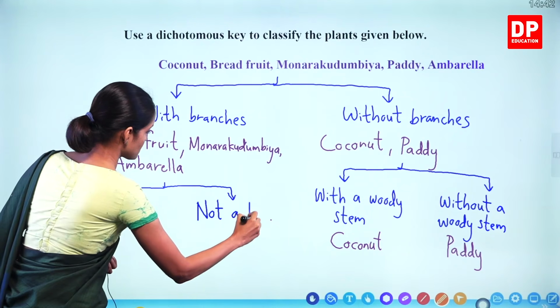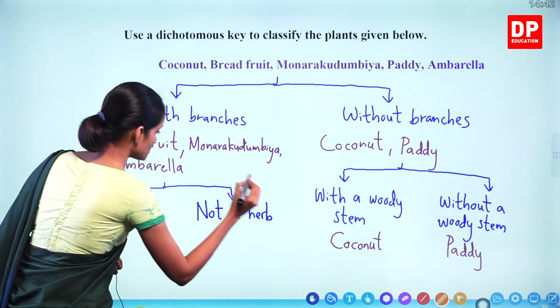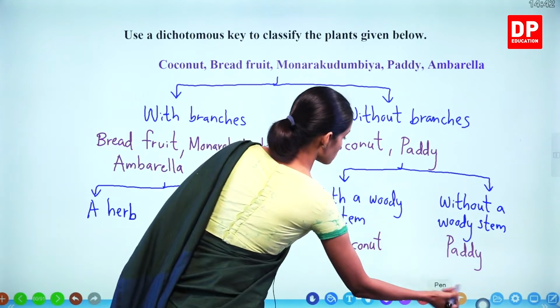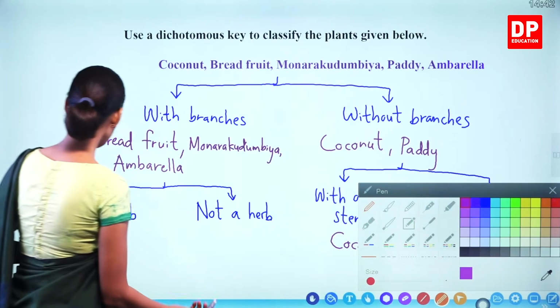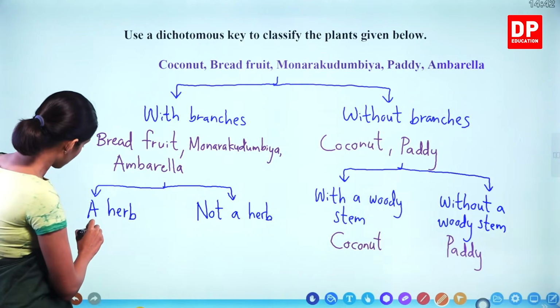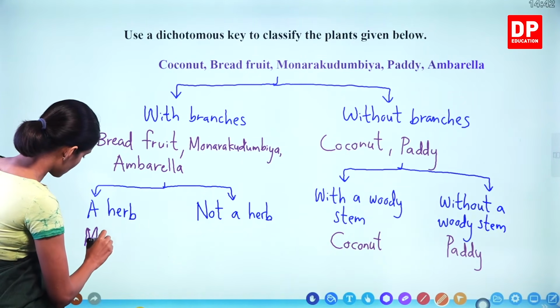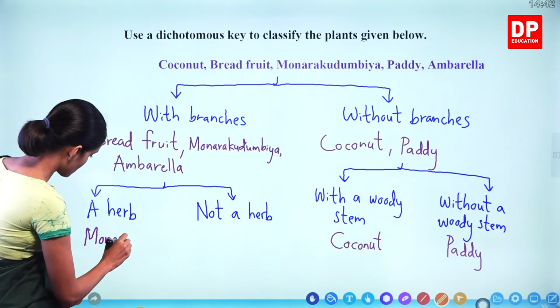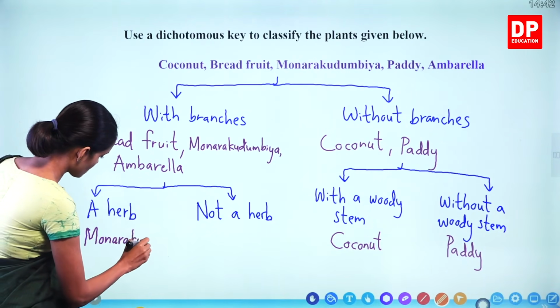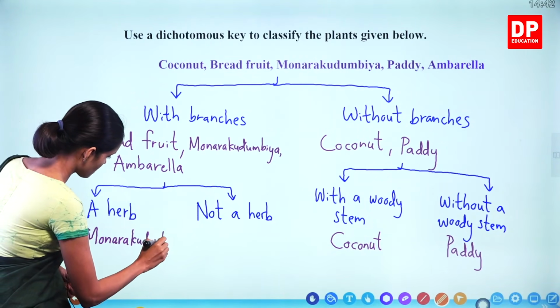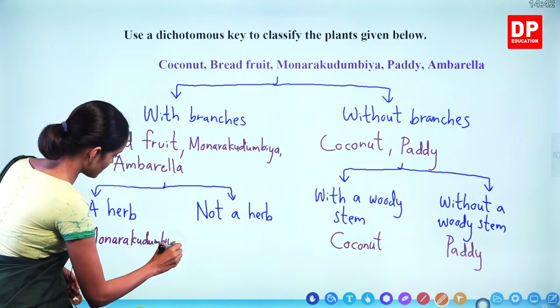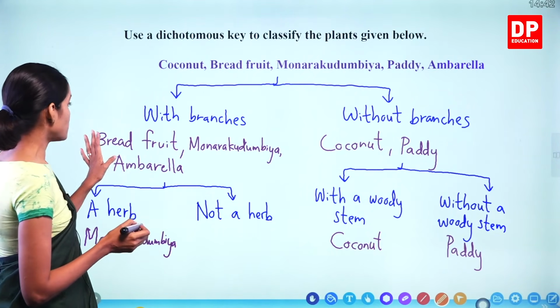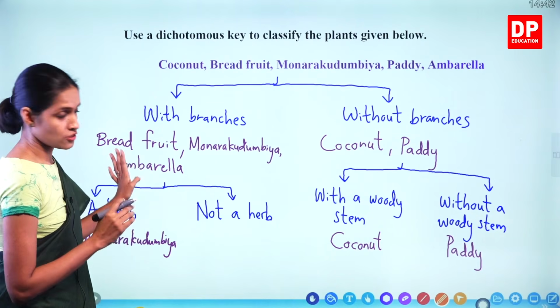Absence, not a herb. So what is the herb? Monorecudumbia. And breadfruit and Amberella, not a herb.